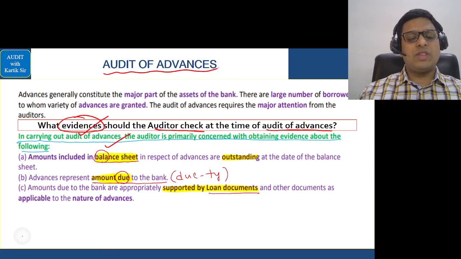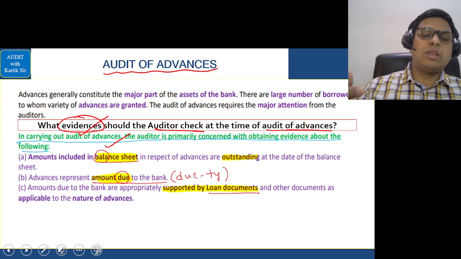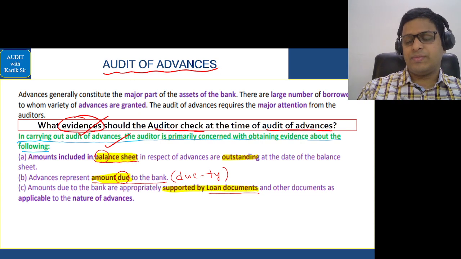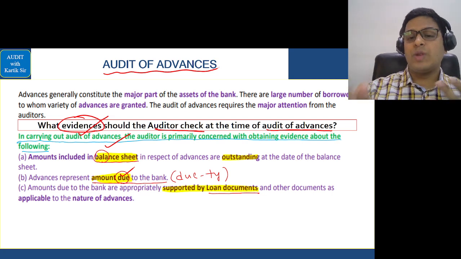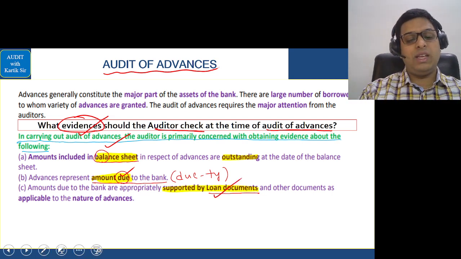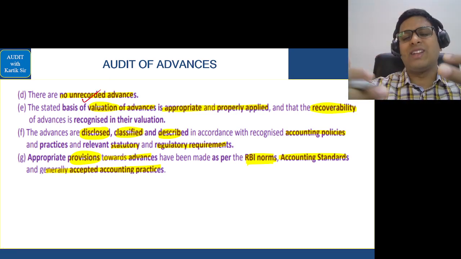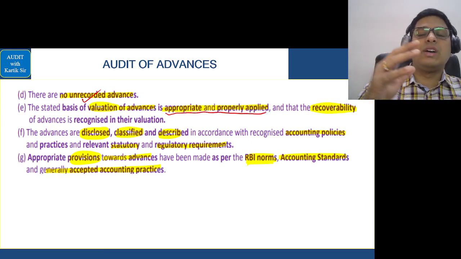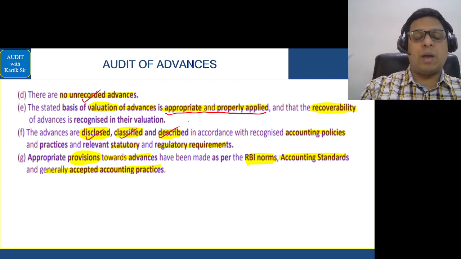This area. For this, we had done a very nice story called the bald uncle story. I hope you remember. First is the BAL, that is balance sheet date. Then the barber says I'm doing a duty, so you have the amount due part. Then he sits and reads the newspaper, that is supported by loan documents. Then he sees that no hair is there, so we saw no unrequired advances. Then he puts oil. In the class we had fun and we learned it as appropriate and properly applied, the oil. Then the hair grows and the man is now disclosing, classifying, describing himself. And finally, the barber gives a cap in his hand because the cap acted like a provision in the past.